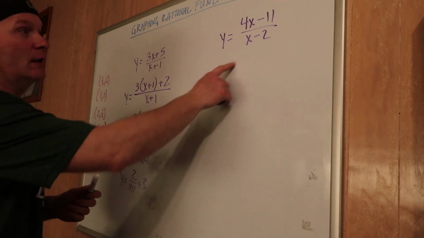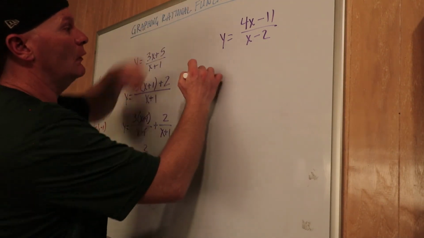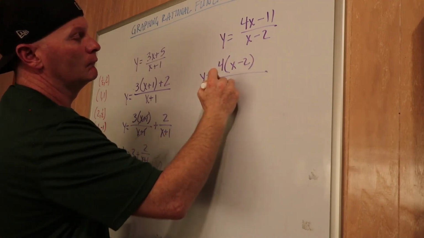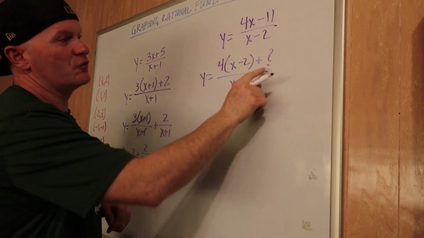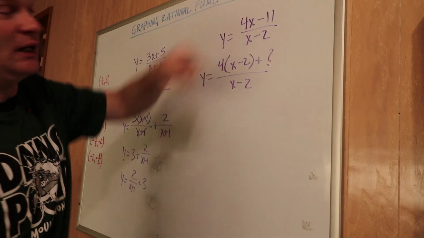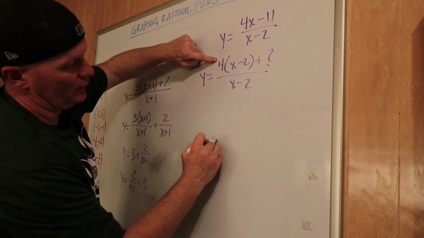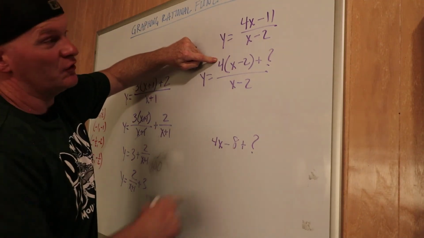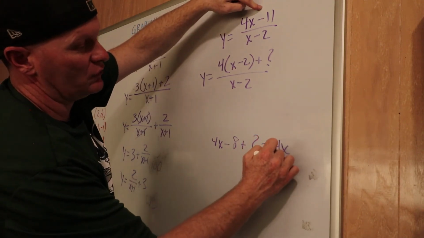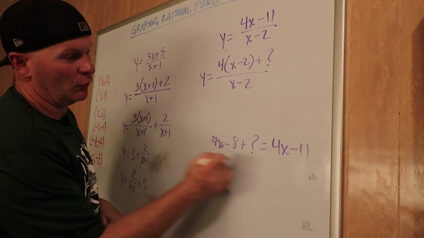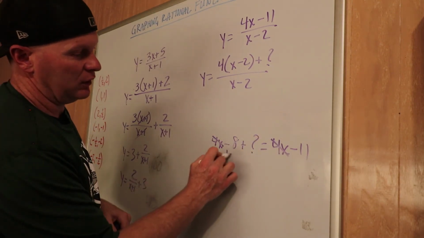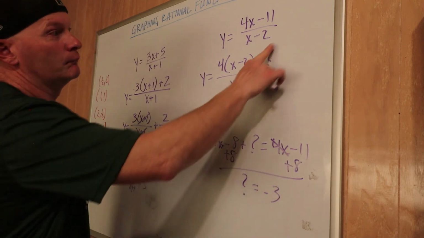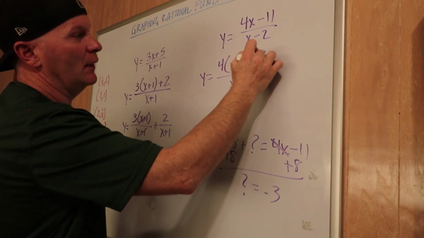Okay, let's try inspection on this one. Okay, I know I'm going to have a 4 on the top and an x minus 2. So I just need to figure out what is this number so that when I distribute I get negative 11. Well, if I distribute this, I would get 4x minus 8 plus whatever this number is, and it's going to have to equal 4x minus 11. Okay, the 4x's kind of cancel. I could do plus 8 on each side, and I get that the question mark is negative 3. Okay, so I'm going to make that a minus 3.